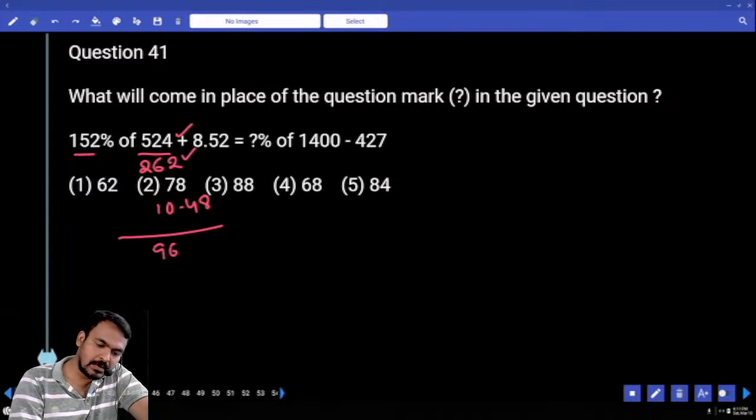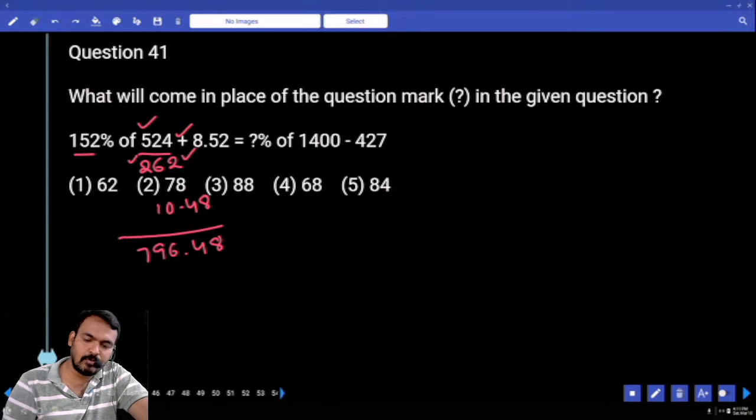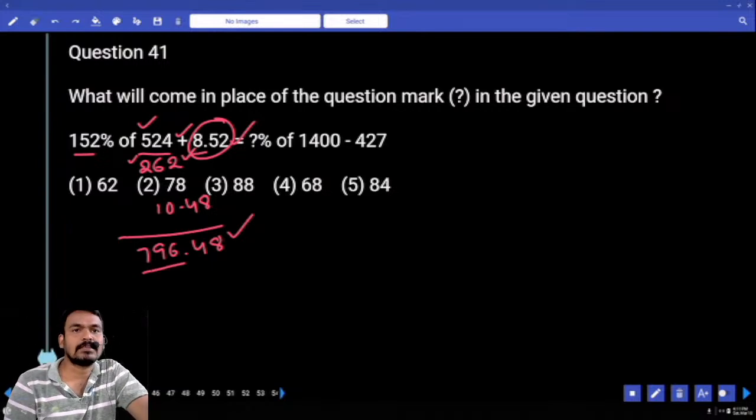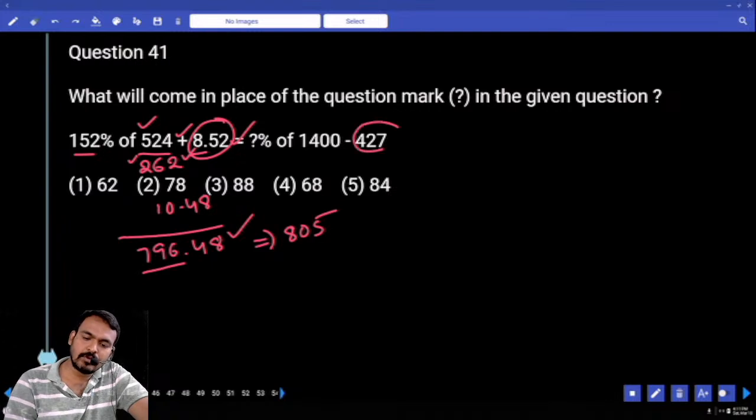Okay. Next 5 plus 2, 7. It will be 796.48. That's 796.48 plus how much value are you adding? 8.52. 0.52 plus 0.48, 1 or not. Okay. 8 plus 1, 9. 9 plus 796, 805 or not. 805. It is added to which one? 427. After adding 427, it will become